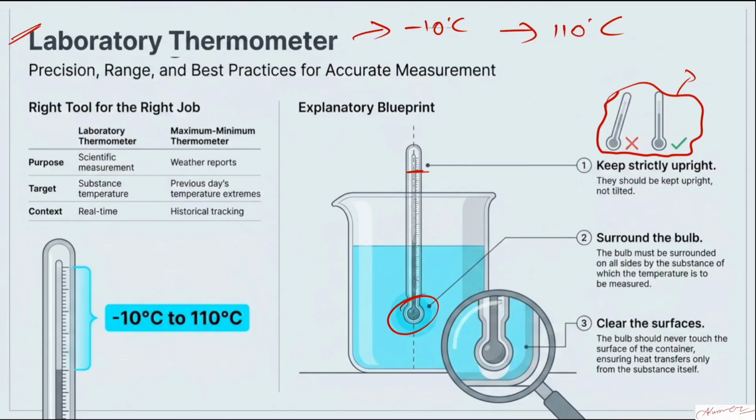Next, the bulb, which is measuring the temperature, should not touch the bottom here. It must be above the surface. Basically, you measure the temperature in real time. If you take it outside, the temperature may increase or decrease, so you have to read it in real time. It is used in the labs, to measure room temperatures, and there are a lot more uses.